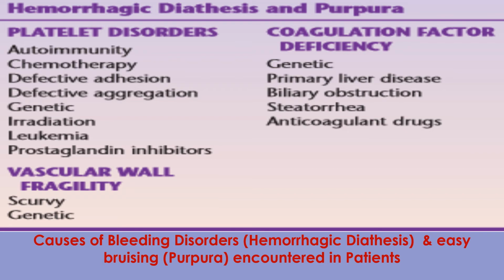Platelet disorders may be due to autoimmunity, chemotherapy, defective adhesion, defective aggregation, genetics, radiation therapy, leukemia, or prostaglandin inhibitors. Vascular wall fragility includes scurvy and genetics. Coagulation factor deficiency may be due to genes, primary liver disease, biliary obstruction, steatorrhea, or anticoagulant drugs.